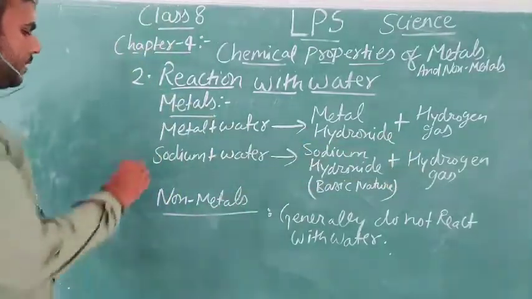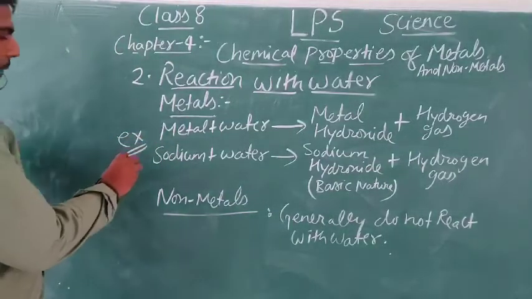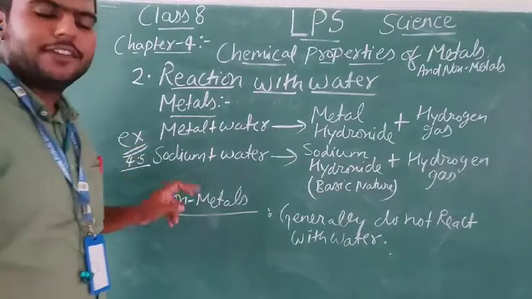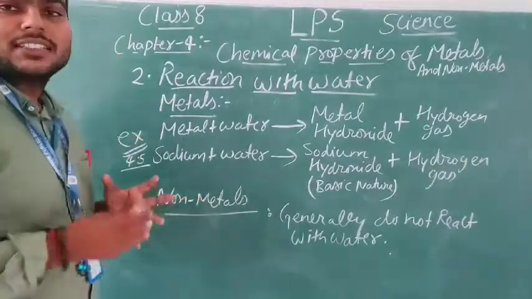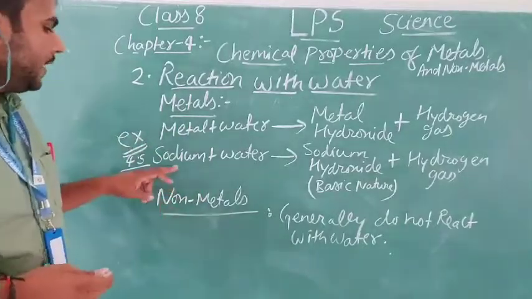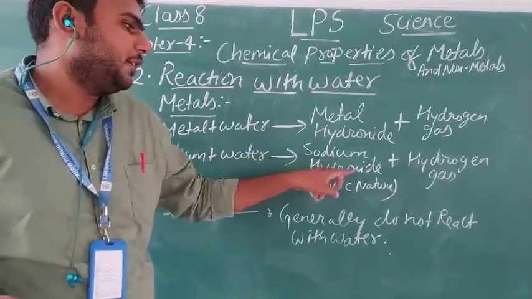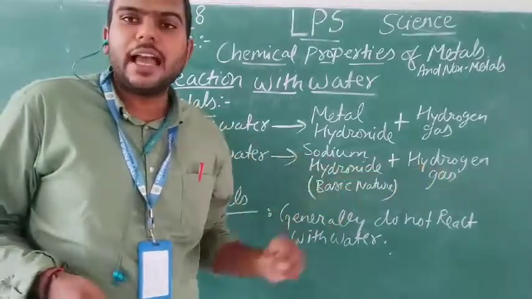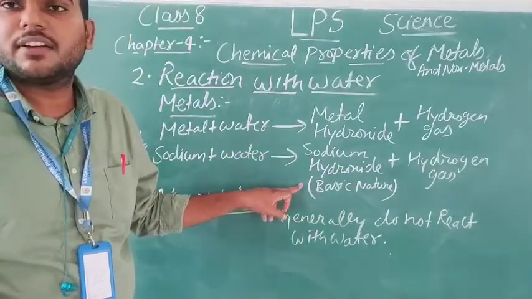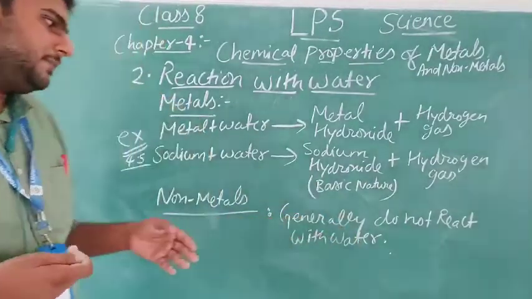For example, which is your activity also in your book, activity 4.5, here we are seeing sodium, which is a very reactive metal, which reacts even in air as well as with water very rapidly, very vigorously. So sodium reacts with water and forms sodium hydroxide plus hydrogen gas. The sodium hydroxide, or the metal hydroxide, is basically basic in nature. We can test it with the help of litmus paper.